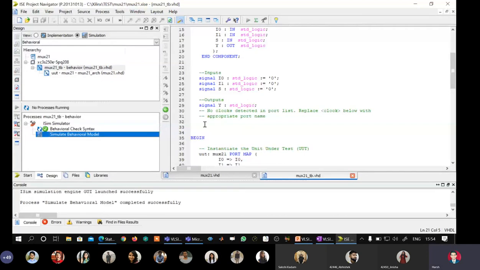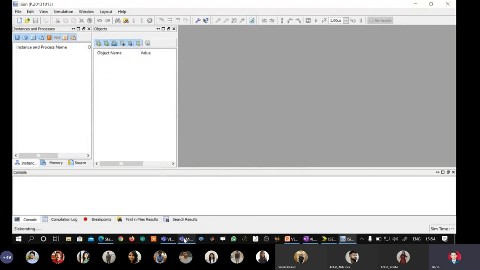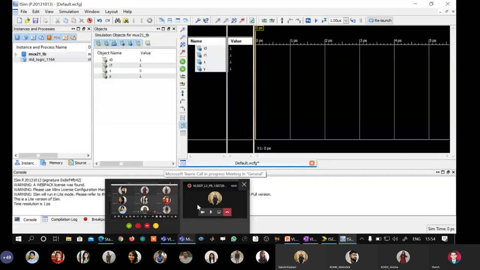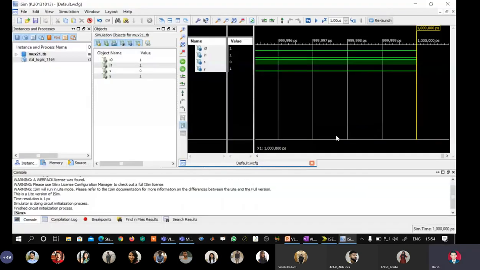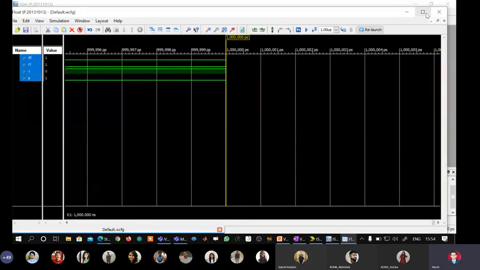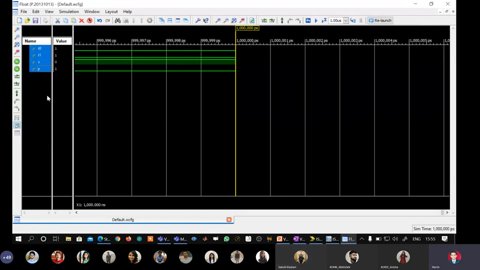Are you able to see the screen also? Yes, students? Yes, sir. Okay, are you able to see this window? Yes, sir. Green colored window, are you seeing? Yes, sir. Black colored window. Very good.